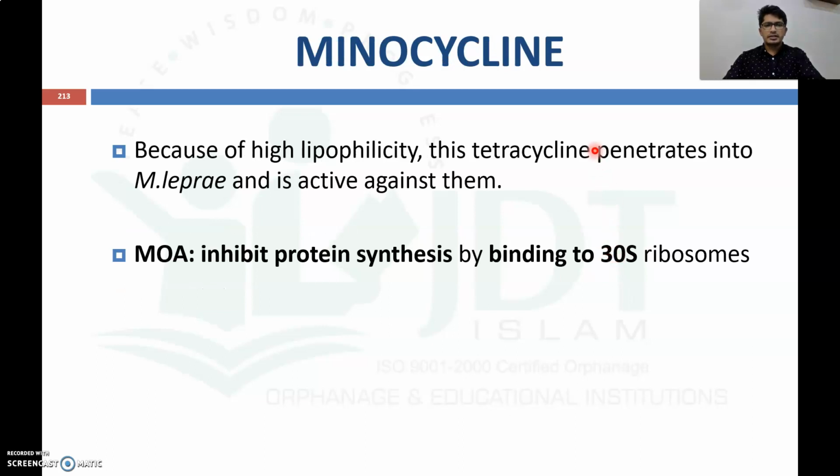Now minocycline is a tetracycline with high lipophilicity which will penetrate into Mycobacterium leprae, and it is active against Mycobacterium leprae. It will act by binding with the 30S ribosome of Mycobacterium leprae, and thereby it will inhibit protein synthesis in Mycobacterium leprae. Thereby it will inhibit the growth of the Mycobacterium leprae organism.